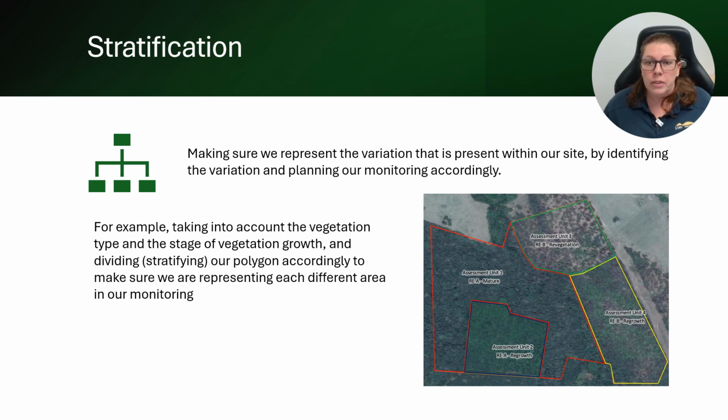So in the example on the screen, although the project site is one area, you can see that there's two different regional ecosystems, or REs, REA and REB, and that the site has been stratified or divided based on these. You can also see that the vegetation is at different stages of growth. So there's some mature growth, some regrowth and some revegetation. And the site's been stratified to take this into account too. So this one site has now been stratified into 4 assessment units or stratification units.